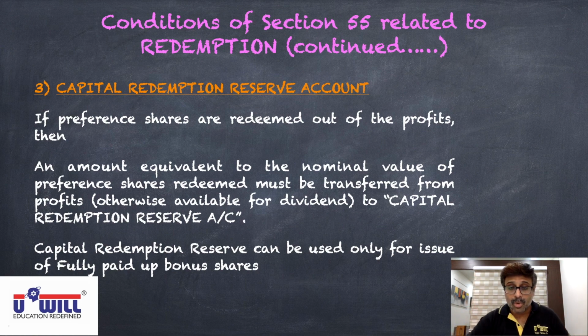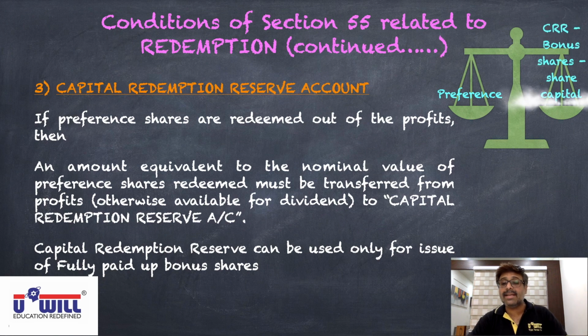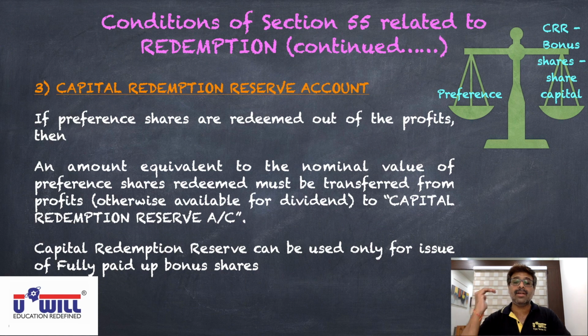So what did I explain? If you redeem the preference shares, it results in a decrease in capital, but simultaneously you transfer the profits to capital redemption reserve. Capital redemption reserve will be used in issuing bonus shares in future. So either today or in future, share capital will come back to the level of 1 crore in the example I gave. So the second and third conditions are related to each other.